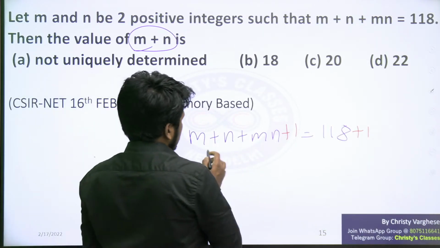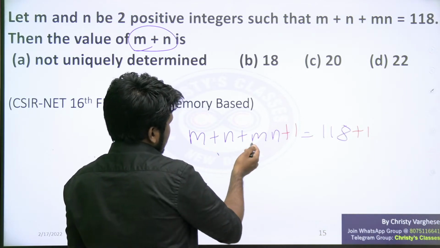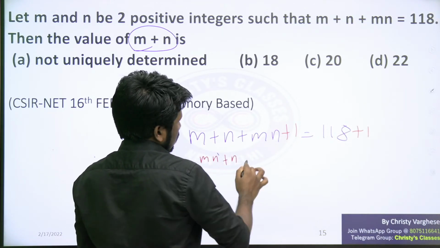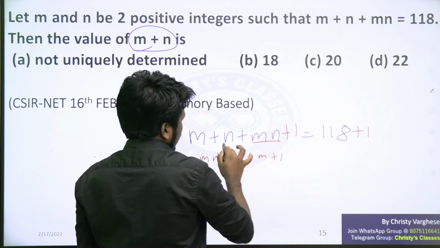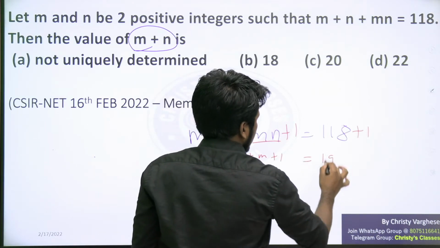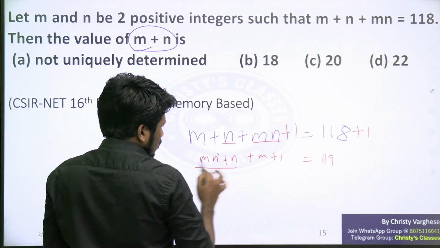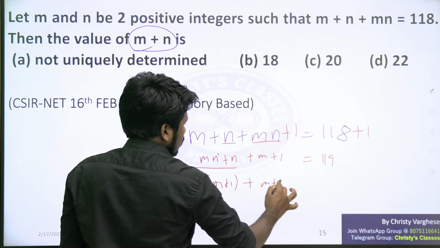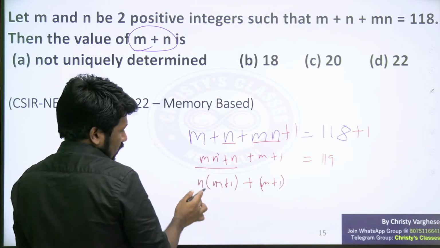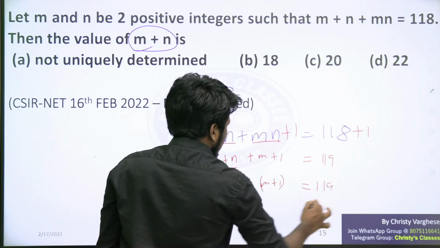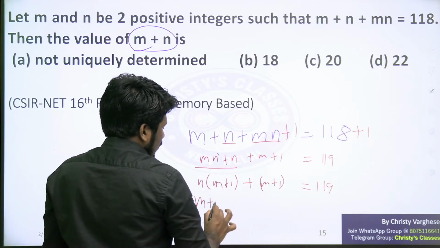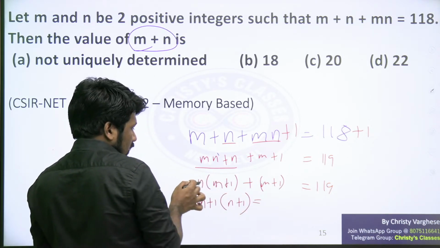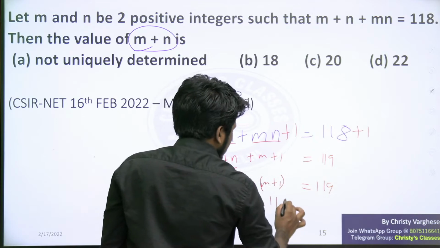Now look at this. I will write the n involving terms together: mn plus n plus m plus 1, and this is 119. Now I am taking n common in these two terms: n into m plus 1, plus m plus 1. Now consider this as a number, and this as a number. Two numbers added is 119, and both numbers have m plus 1 common. So I am taking m plus 1 outside, and n plus 1 will be remaining. M plus 1 taken, n remains here, 1 remains here. That is equal to 119.